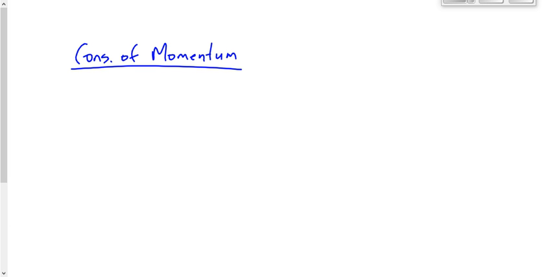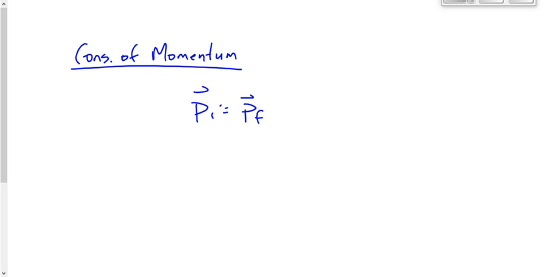Does that make sense? The momentum of each individual object. You get 2 objects or 3 or 14 objects colliding with each other. Every single one of those objects can experience a change in momentum. But if we add up all the momentum of all of the objects before the collision takes place, and then we add up all the momentum of all the objects after, it's going to be the same. Individually, they change. As a system, they stay the same. Therefore, we say in an isolated system, Pi is equal to Pf.